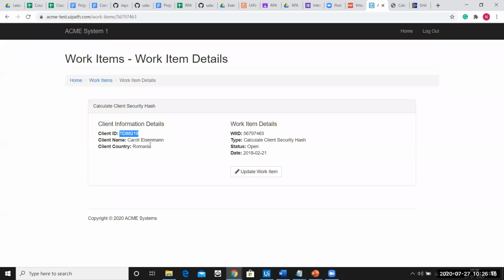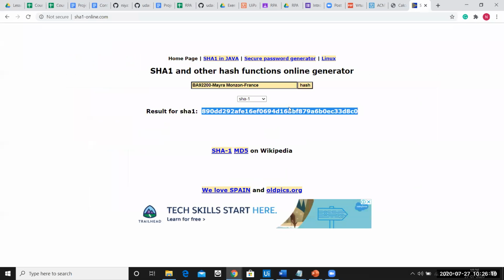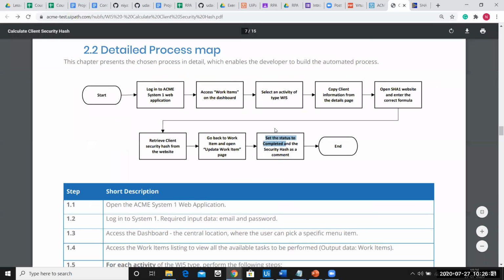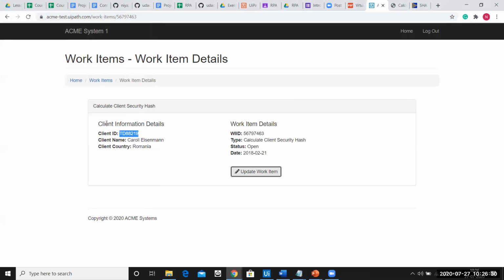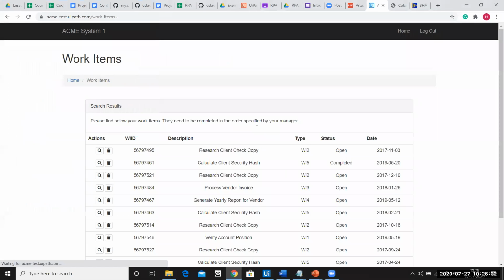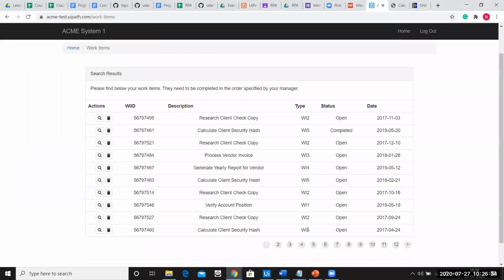Copy the ID, name, country, paste it here, get the security key again, click on update work item, set the status to completed, add the hash security key over here, update the work item, and then done. Then come back to the work item, navigate to where the third WI5 element is, and do this for all the WI5 elements present in this website.